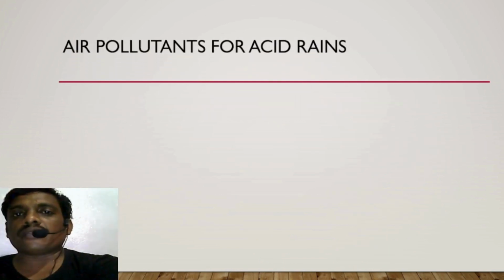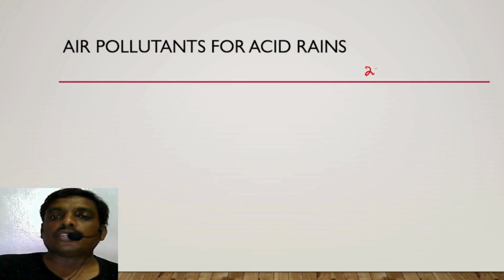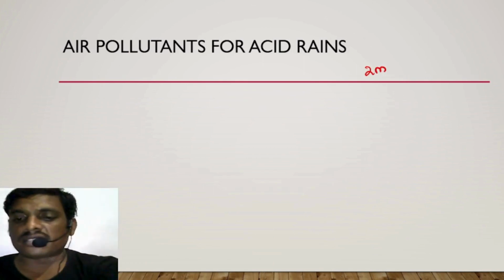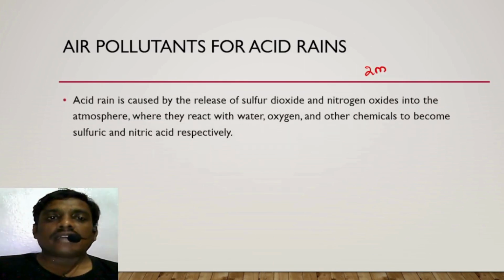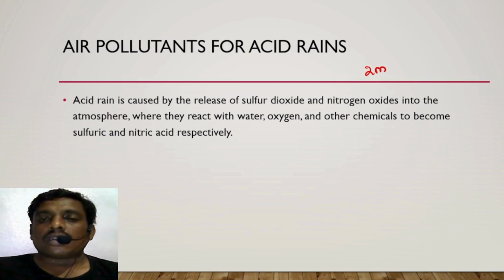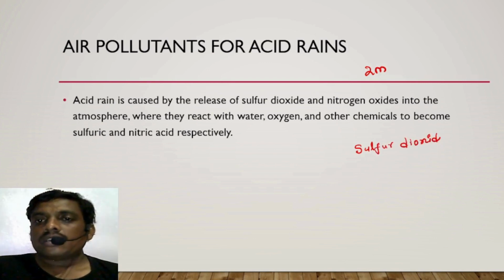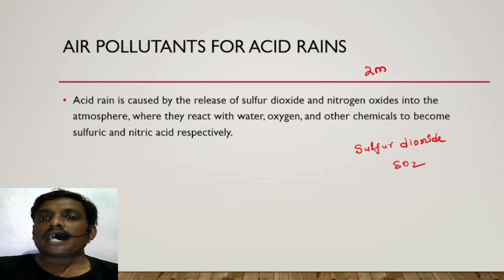Let us take one more important 2 marks question. Air pollutants for acid rains. Acid rains are caused by the release of sulfur dioxide, chemical formula SO2, and nitrogen oxides, NO2, etc. into the atmosphere.